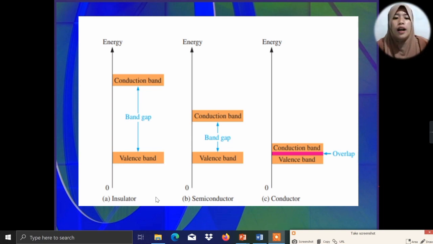So, this is the illustration of the band gap, where there is a large band gap. It indicates that a large amount of energy is needed for the valence electrons to move from the valence band to the conduction band.